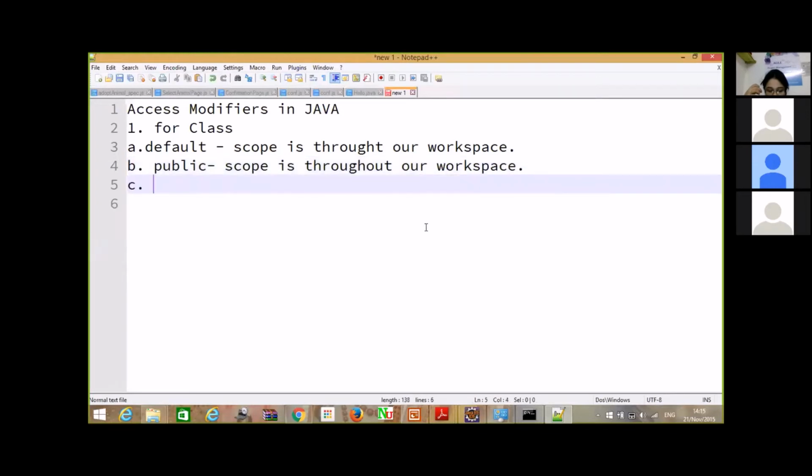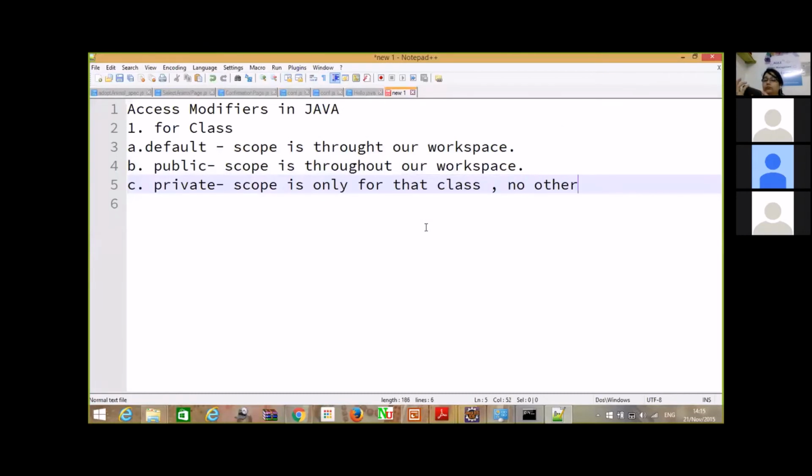Now the third type is private. If you define a class as private, the scope of this class is only for that class.